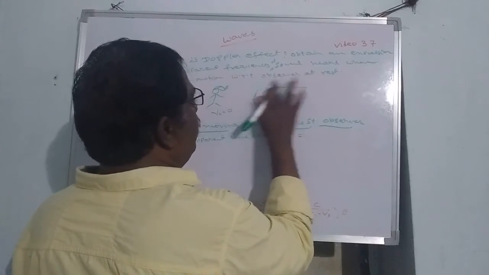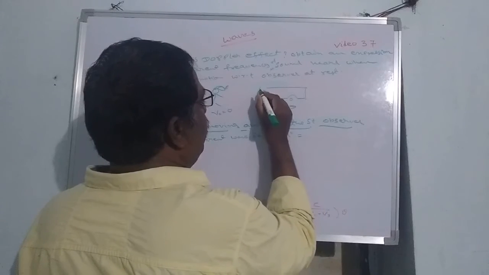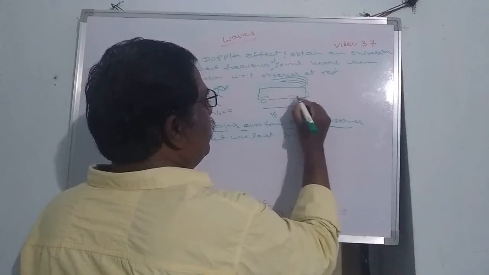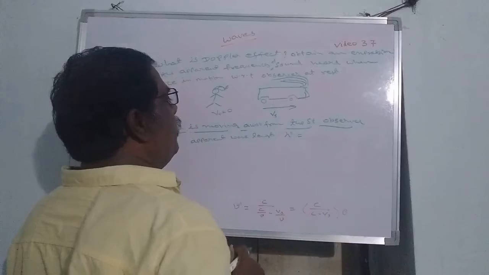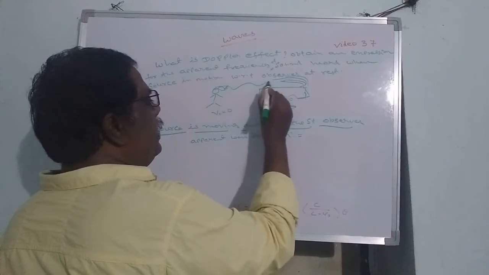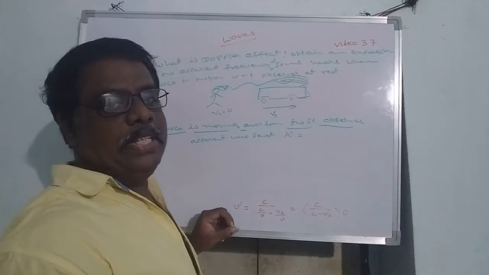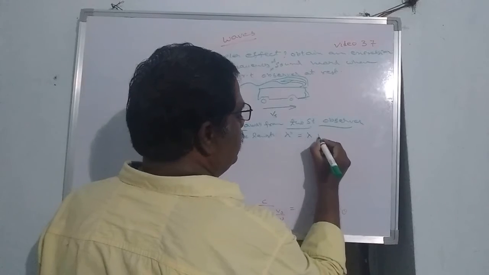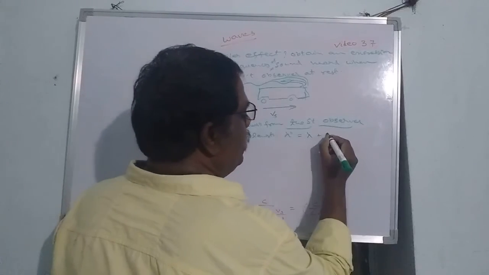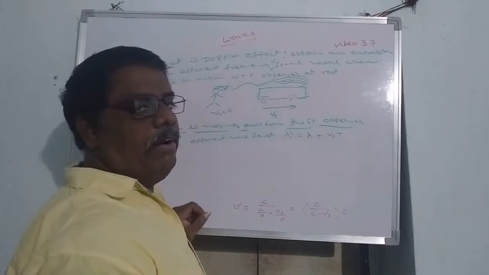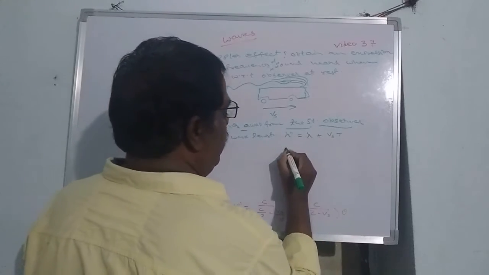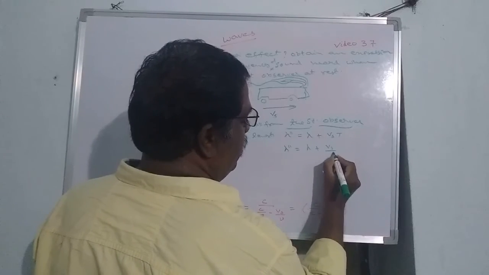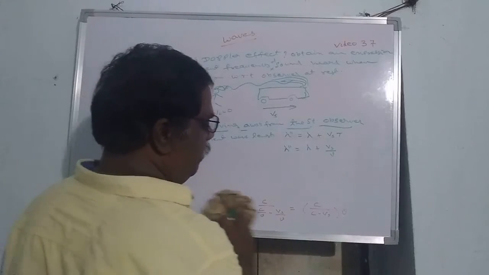When the source moves away from the stationary observer, the wavelength increases. The distance between successive compressions and rarefactions gradually increases. How much it increases depends upon the distance covered by the source, Vs t. Increase means a plus sign. So lambda double dash is equal to lambda plus Vs t, and t is 1 by mu, so it will be lambda plus Vs by mu.